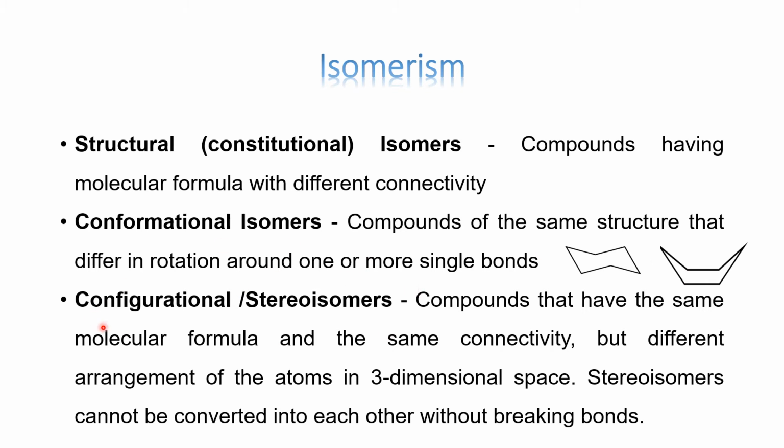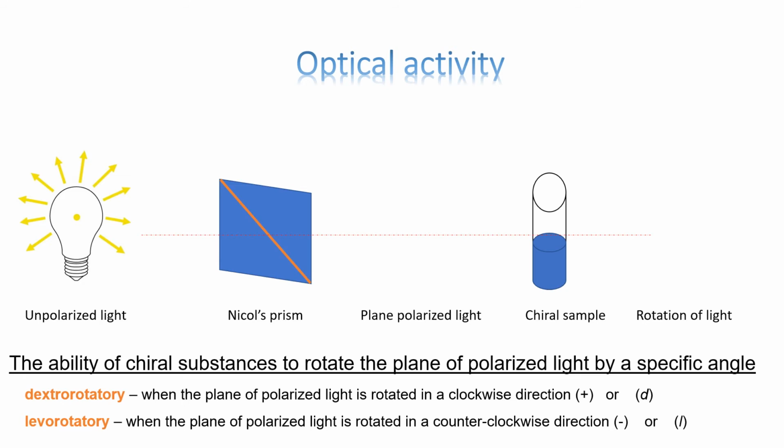Stereoisomers or configurational isomers. These are the compounds having same molecular formula, same connectivity, but they are having different arrangement in the three-dimensional space. And in this video, we are going to understand some basic types of stereoisomers. Optical activity we have already discussed.